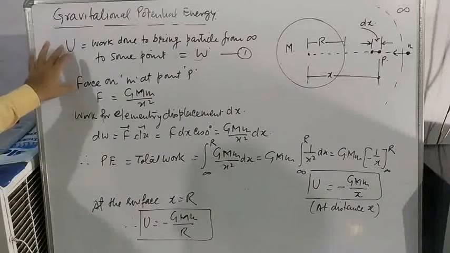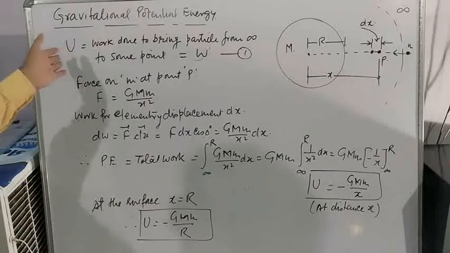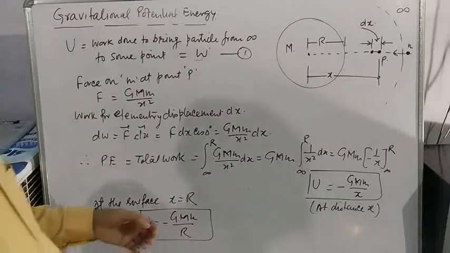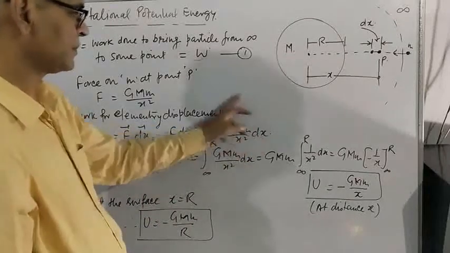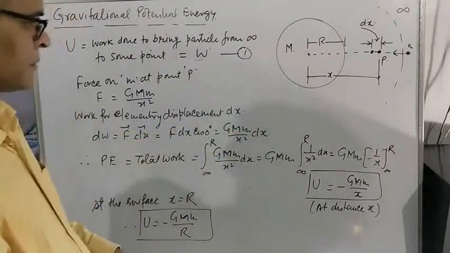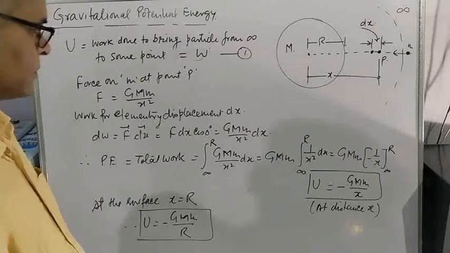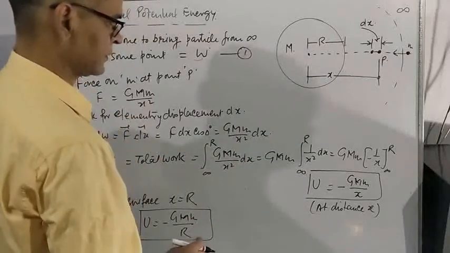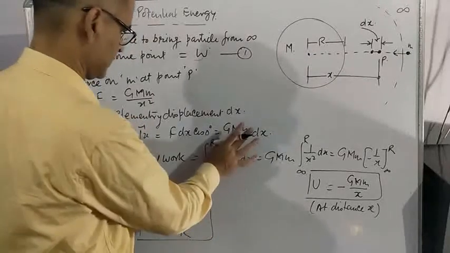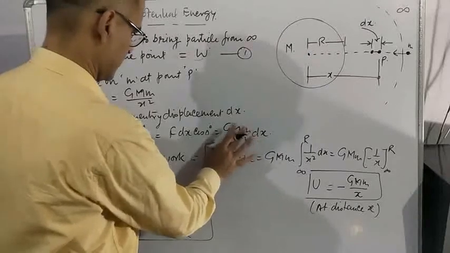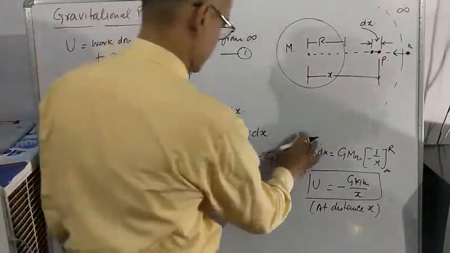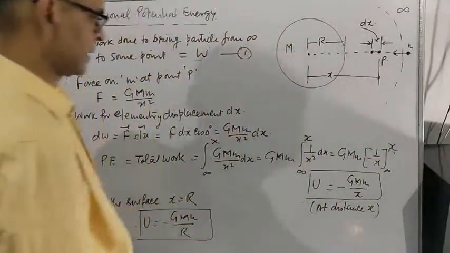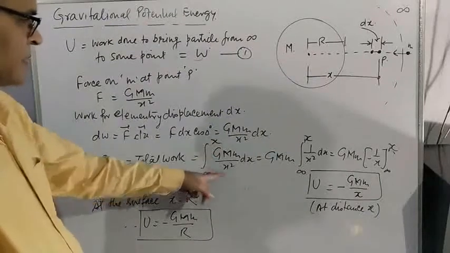According to the definition, gravitational potential energy is equal to the total work done. To find the total work done, you have to integrate this expression.